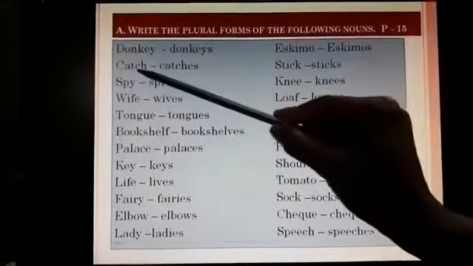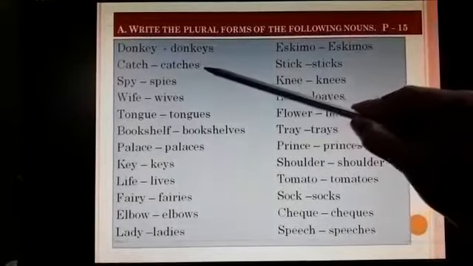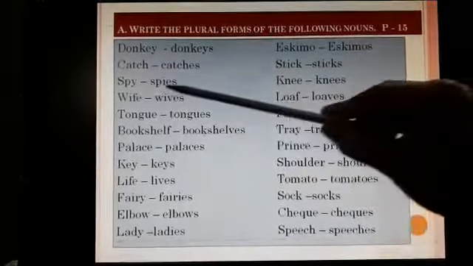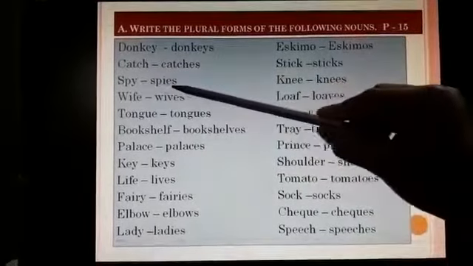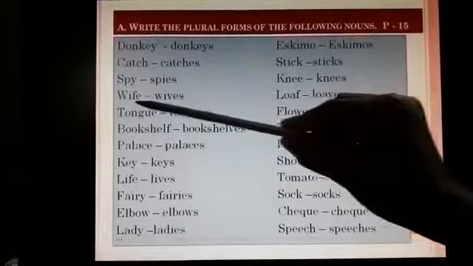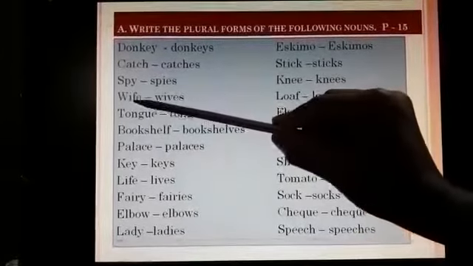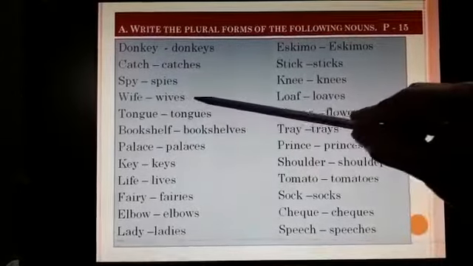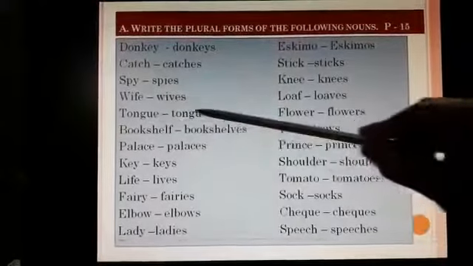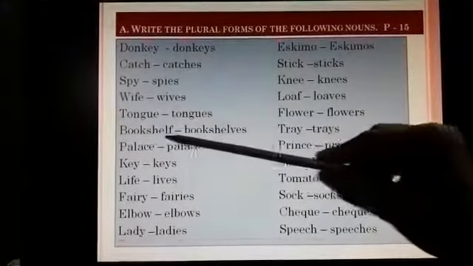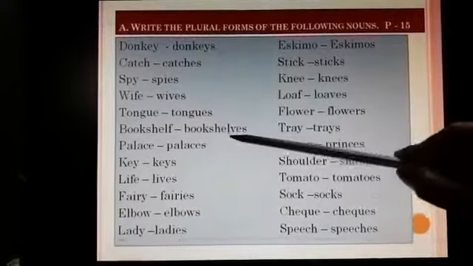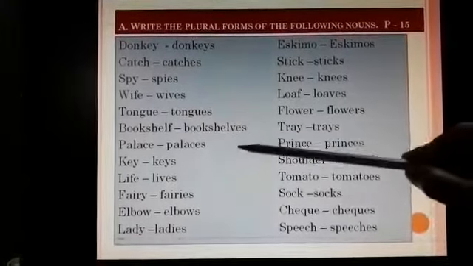Catch, catches. It is ending with the CH and I have ended with ES. Spy, spies. Here it is Y, so the Y has changed into IES. Wife, wives. Here it is ending with FE, so it is changed into VES. Wife, wives. Tongue, tongues. Bookshelf, bookshelves. Here it is ending with the F and it is changed into VES.